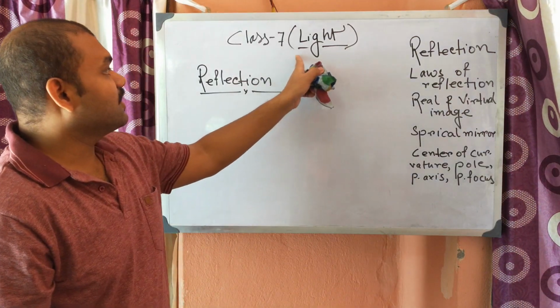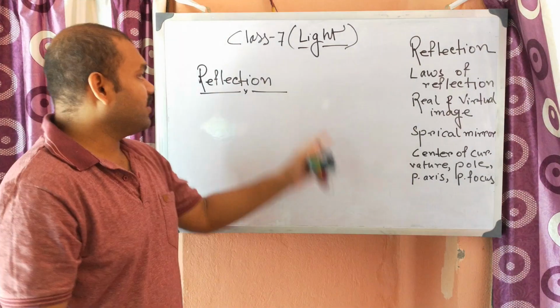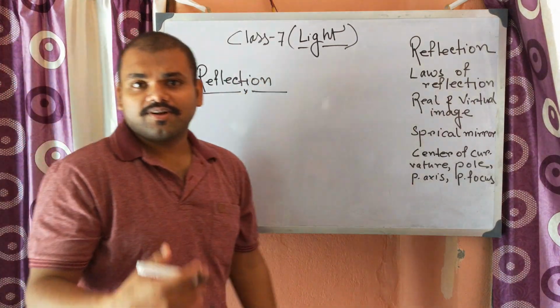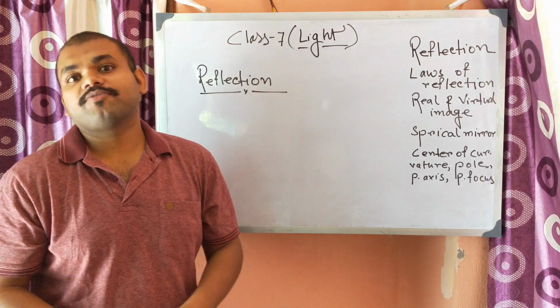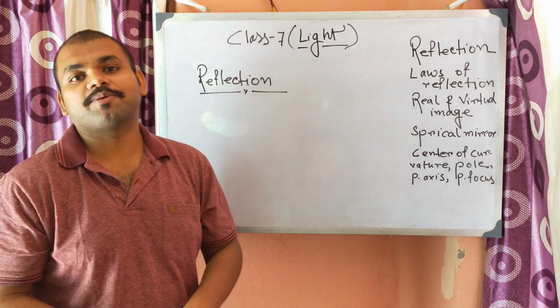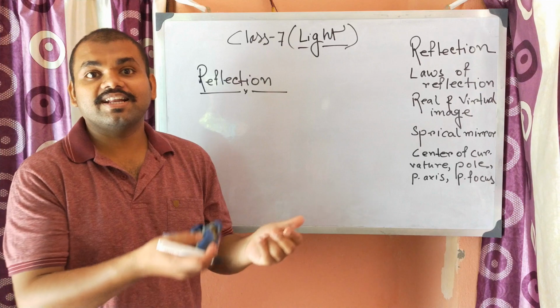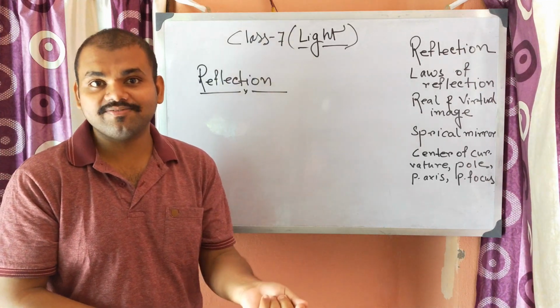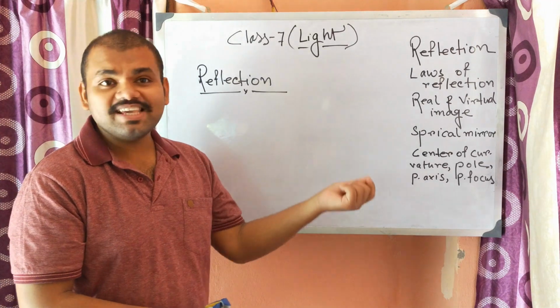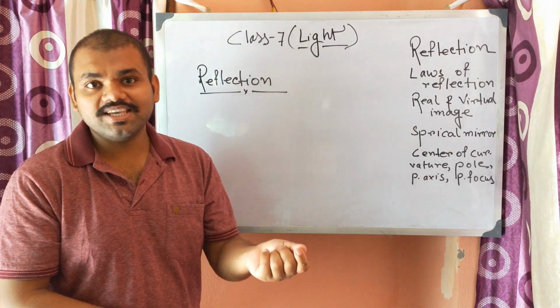Today we are in the class of light. We already know about light from class 6, that light is a form of energy, and when light falls on a particular surface, it generally reflects from there, and due to that reflection we can see something.